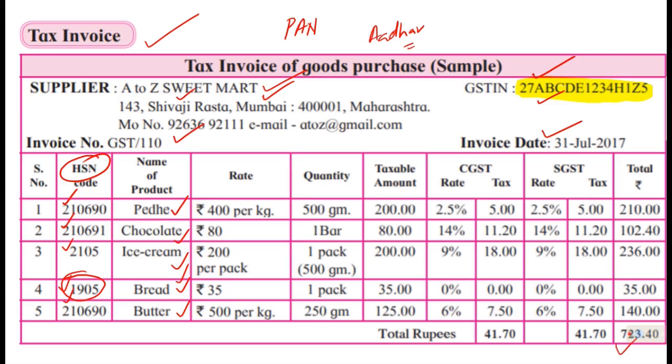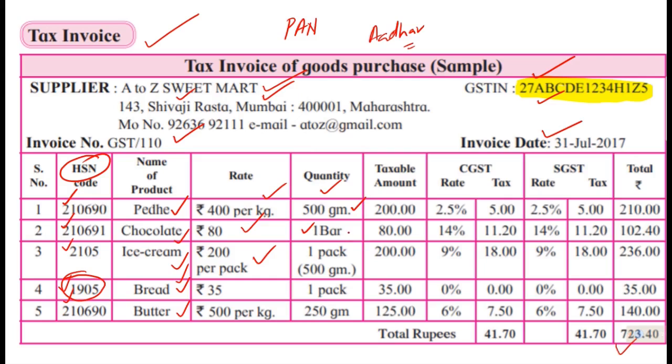The item is identified or coded with a number. The goods are identified with a number, which we are not bothered about. We are bothered about what we are buying, its name. And its rate is given per kg, per pack in certain cases, and per bar here, chocolate bar, so per bar it is. So the rate is given, and how much you are buying is given under quantity, just like before.